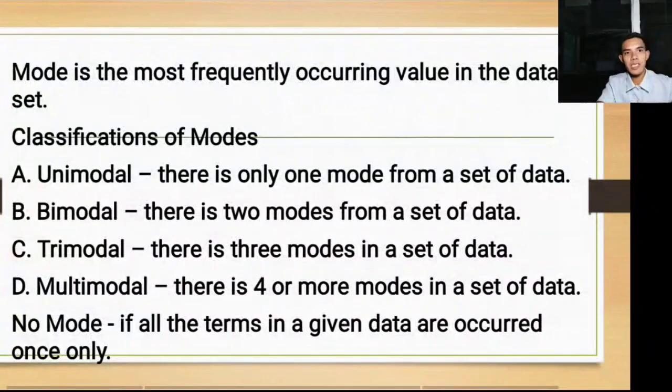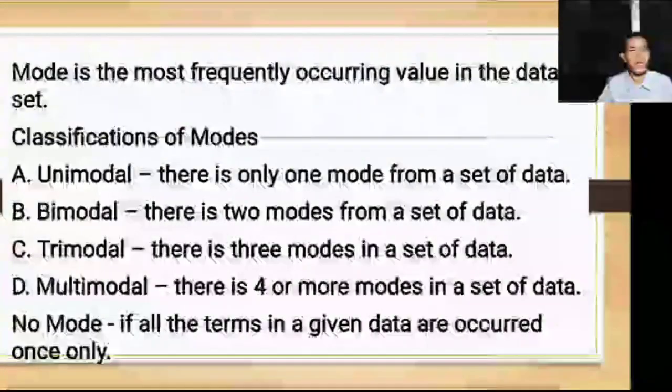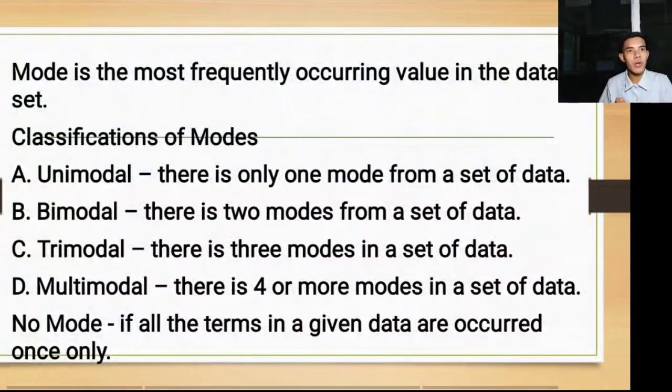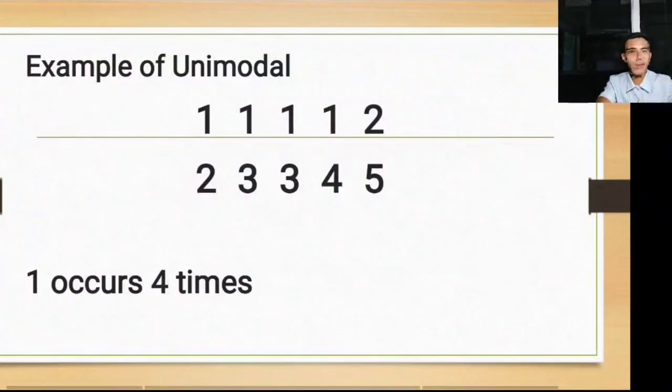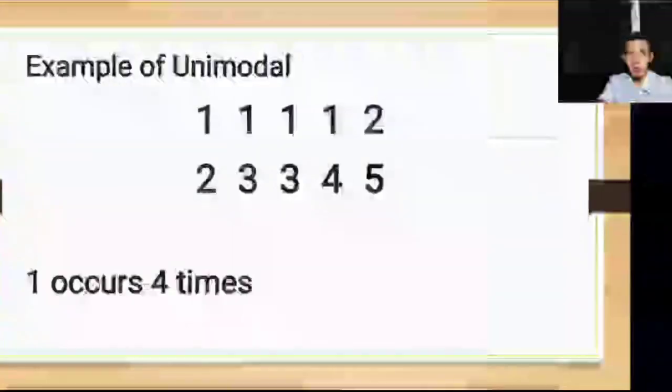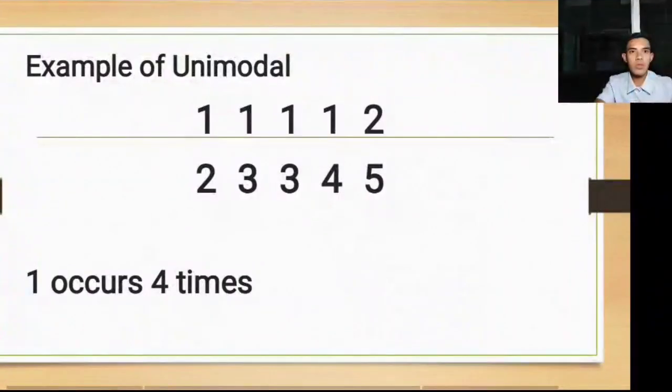Multimodal is there are 4 or more modes in a set of data. But if all the terms in a given data occurred only once, meaning to say wala po tayong mode. Okay? So, let's have an example ng isang unimodal class. So, you could see there 1, 1, 1, 1, 2, 2, 3, 3, 4, 5. So, 1 occurs 4 times, meaning to say siya lang yung may pinakamaraming beses na naulit.